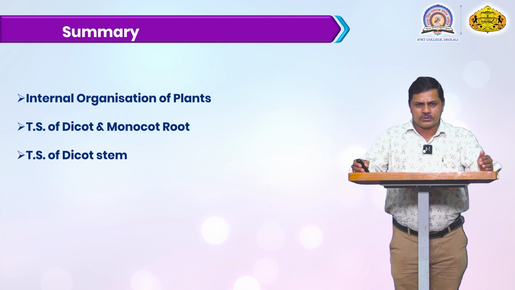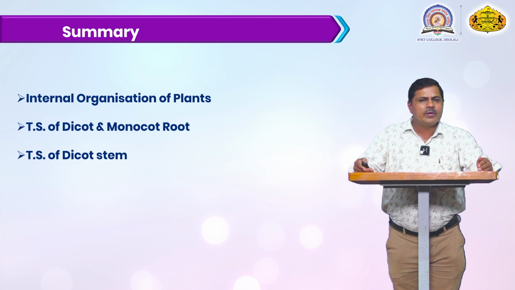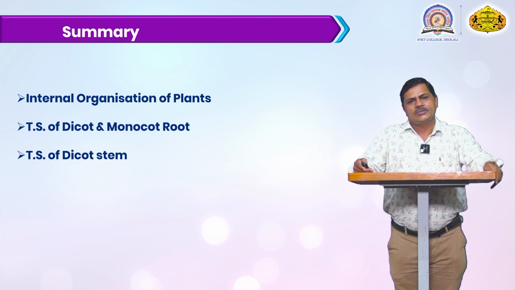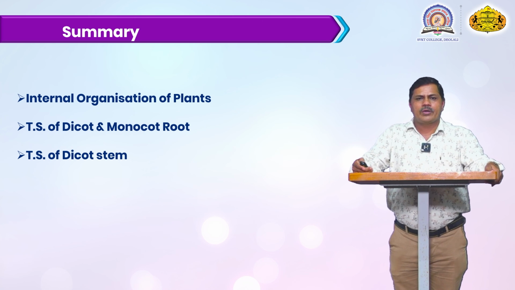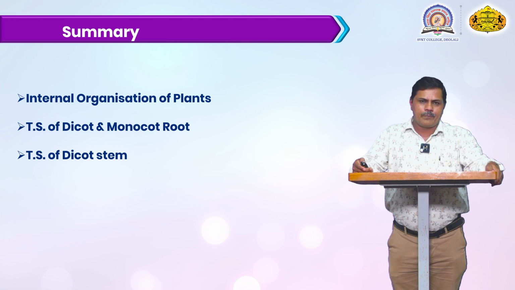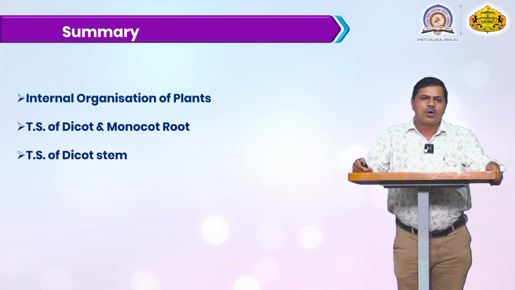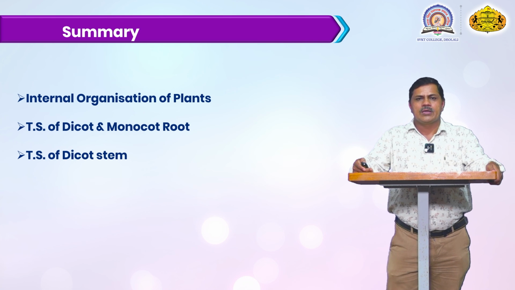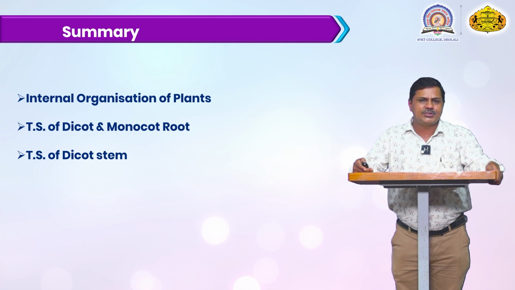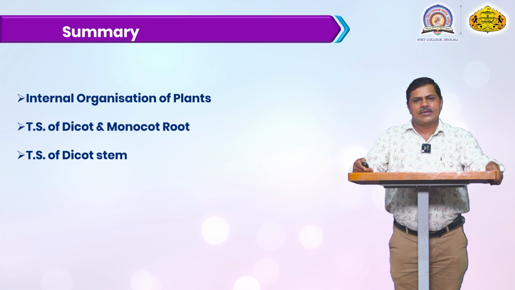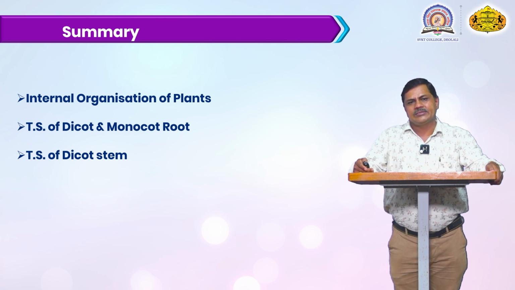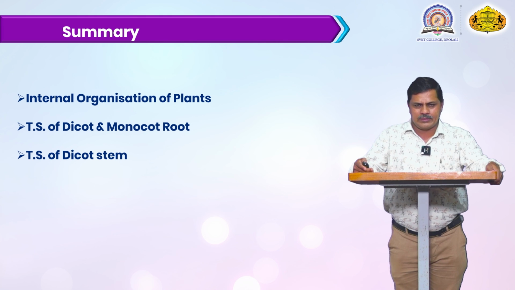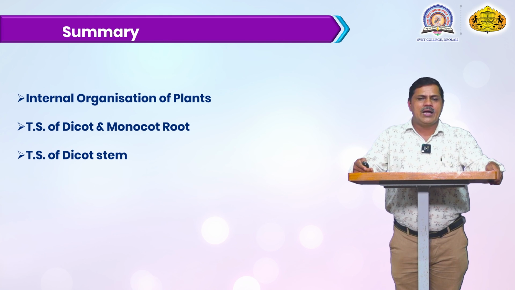Just below this cortex zone there is another layer, the endodermal cell. This endodermal cell is also a single layer structure, protecting the vascular bundle, and it is compactly arranged to each other without any intercellular space. Just below this is the pericycle. The pericycle cells are covering the xylem and phloem cells, and the xylem and phloem are alternate to each other.